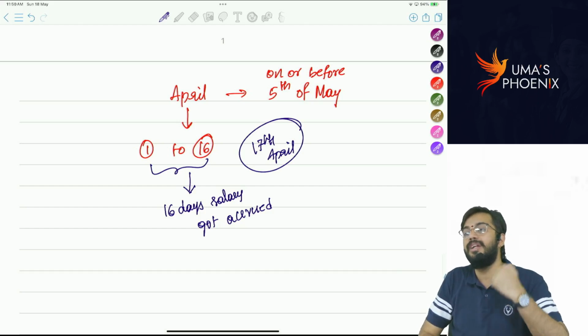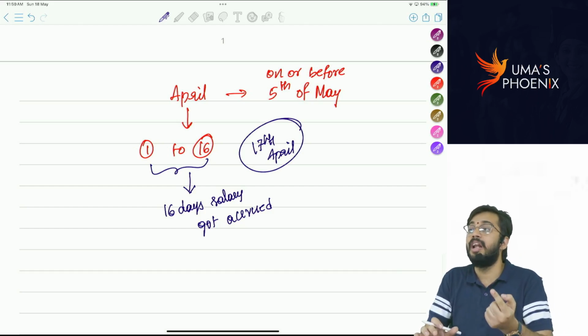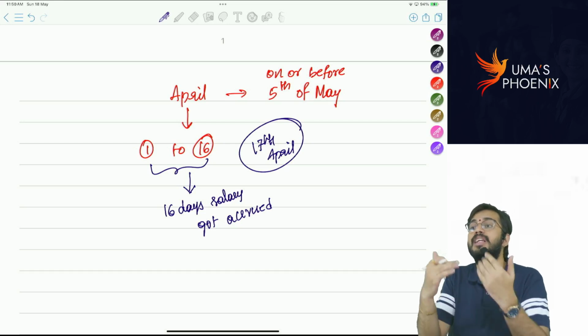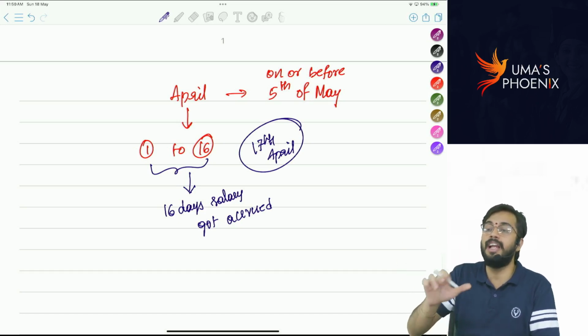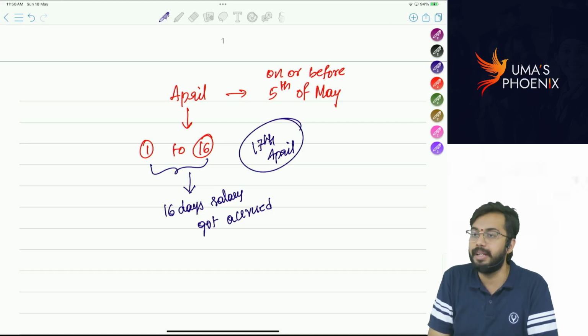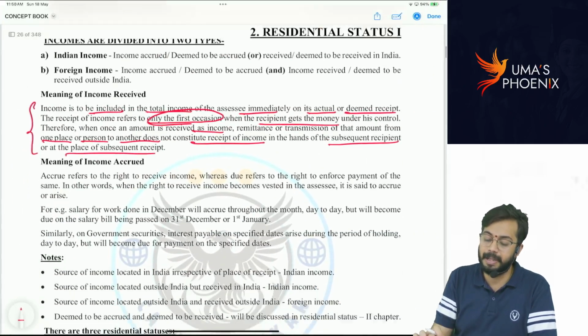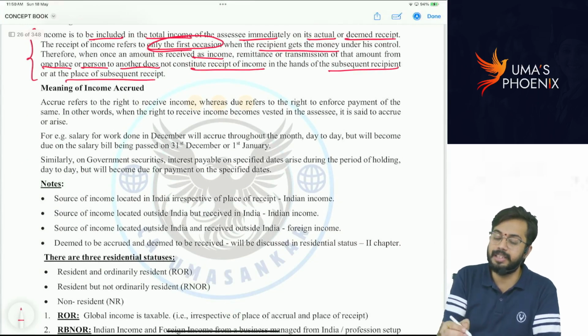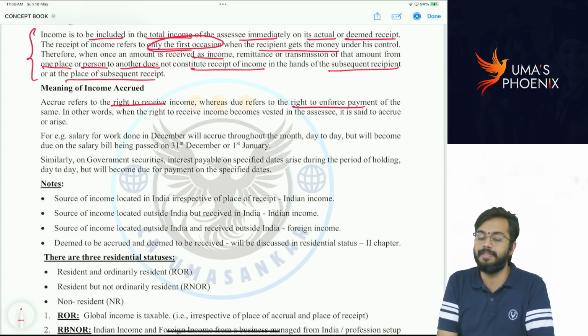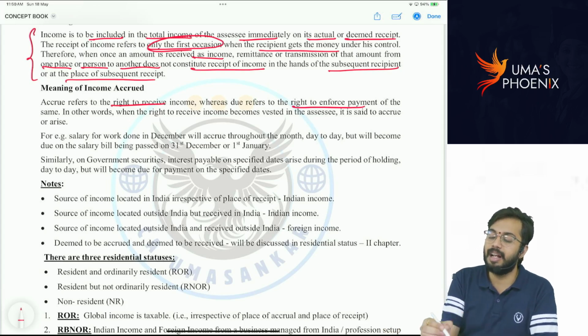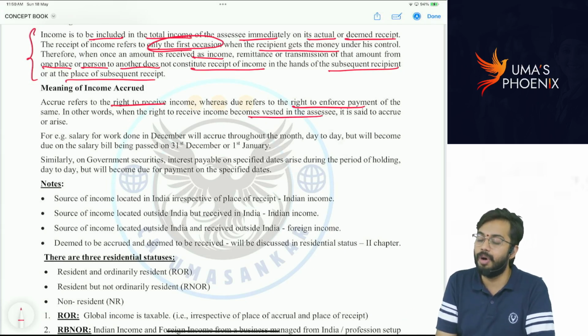Accrue means right to receive the income. Right to receive does not mean he can ask for payment. He can ask for payment only on the due date. On the due date only he can enforce his right for payment. Are you able to understand? That is the difference between accrue and due. You can see accrue refers to right to receive the income, whereas due refers to right to enforce payment of the same. In other words, when the right to receive income becomes vested in the SSE, it is said to accrue or arise. Are you able to understand?